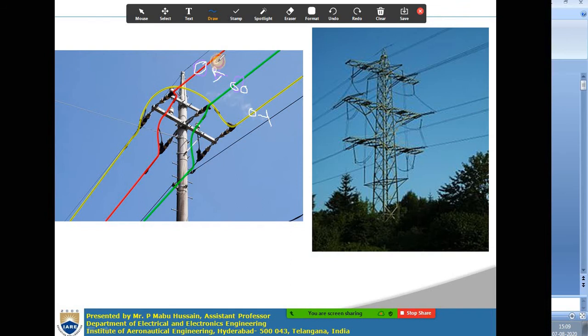Okay. So let it be A, B, C. Three conductors are there. Now this will be taking the position of 2 here, and this B phase is taking the position of 3. And in a similar way, C is taking position 1. So here this pole or tower is called a transposition tower when it is used like this. At this tower, a transposition of conductors is going to take place.